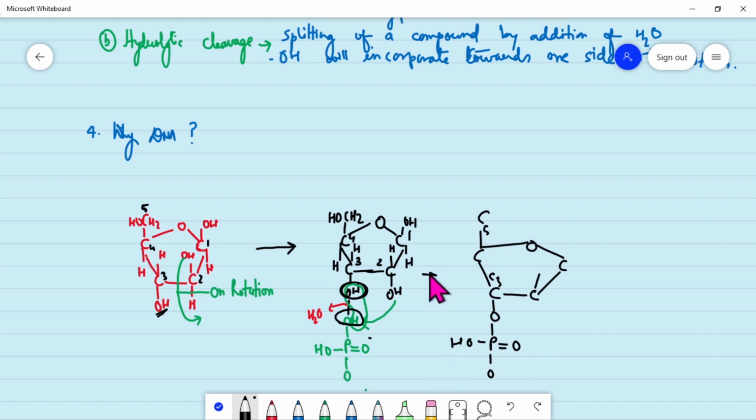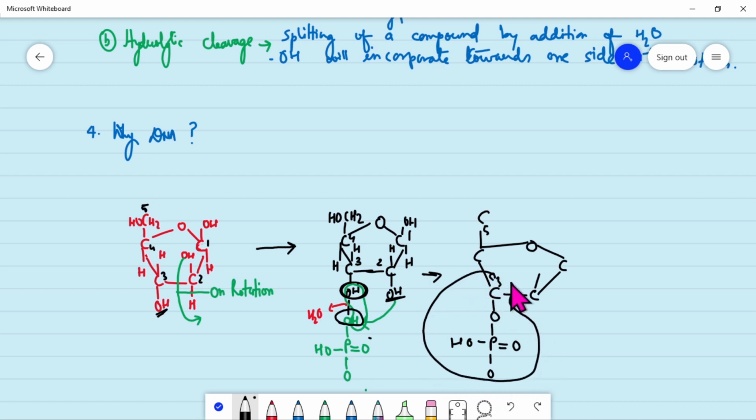So like this the bond was formed, and this cleavage which is happening by itself in RNA, how is it happening? On rotation, when OH comes out, it joins with P, and from here the bond is broken and it attaches here, and then from here the water is removed, and it makes a structure like this.